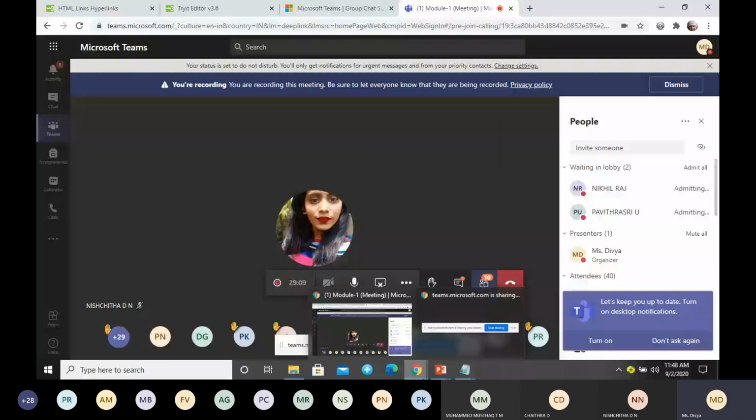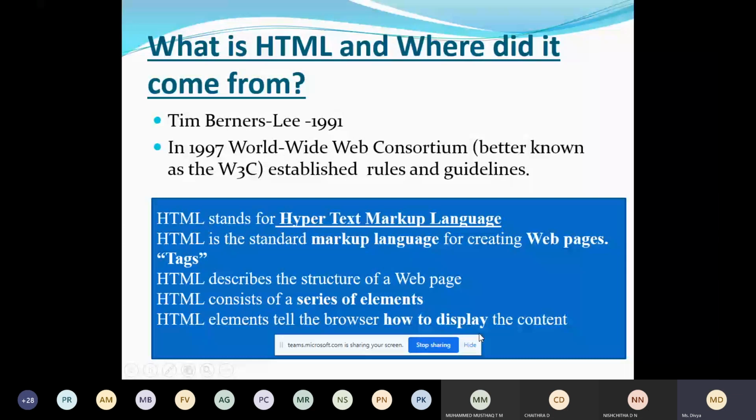It is called a markup language because whatever we write is in the form of tags in HTML. Have you heard about the tags in HTML? Can you name a few tags which you have used already? Any tags?